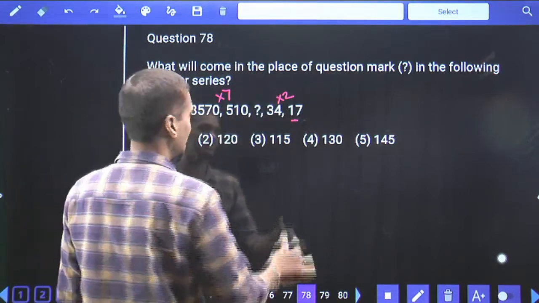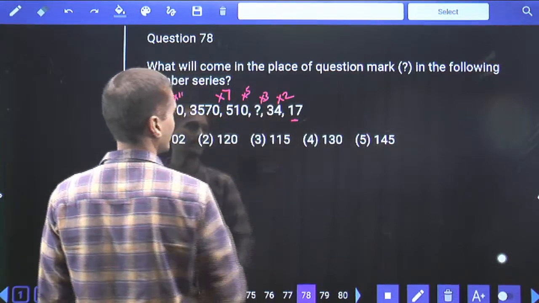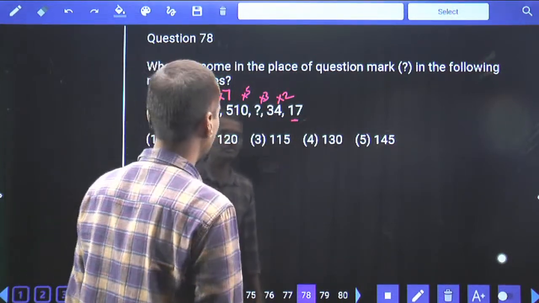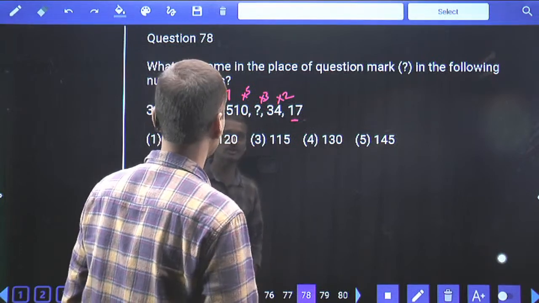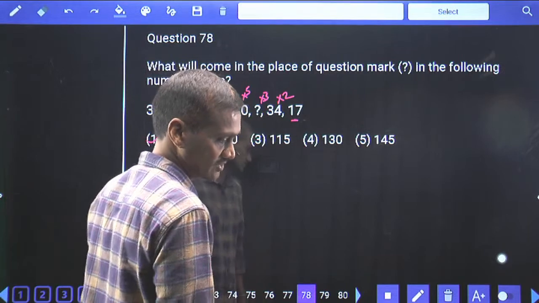They are nothing but prime numbers. Next one must be into 3 and this must be into 5, isn't it? Now 510 divided by 5. 510 divided by 5 is how much? 102 is the answer choice, or 34 into 3, 102.